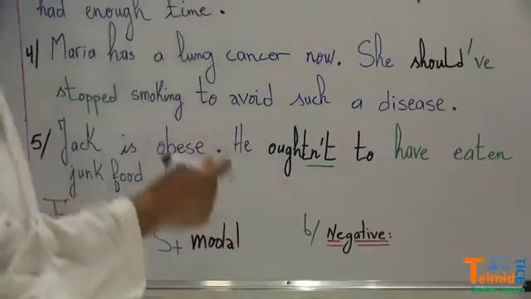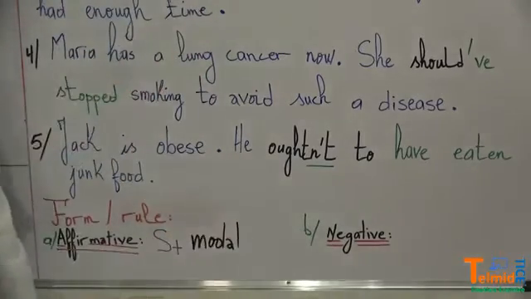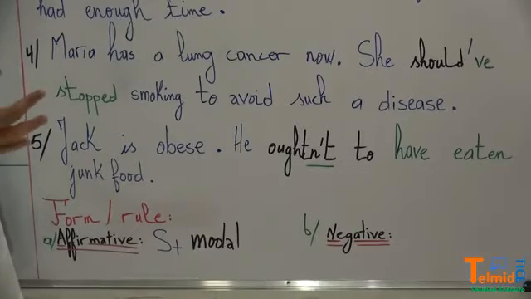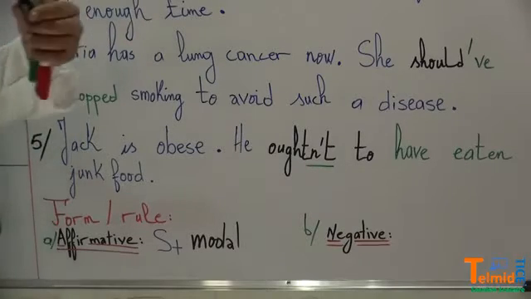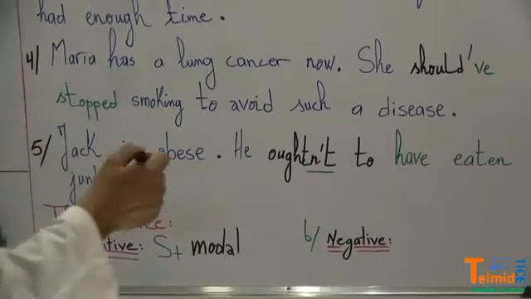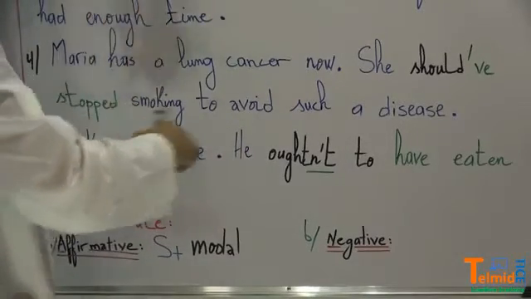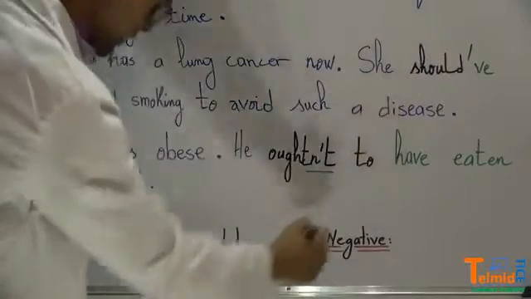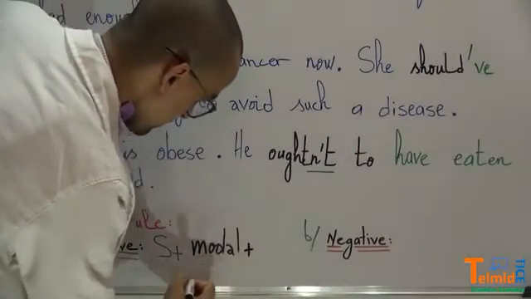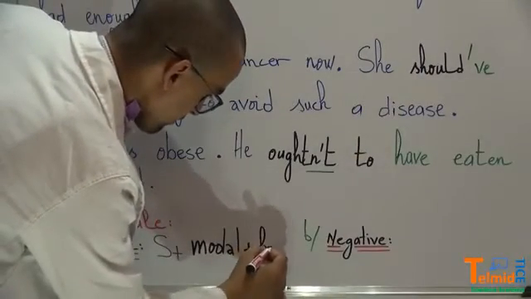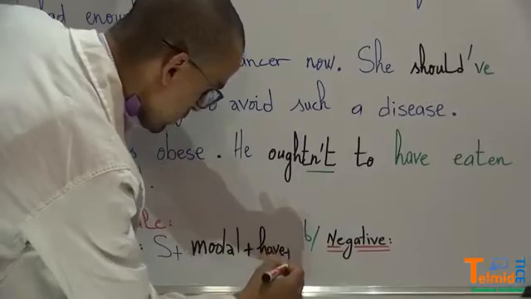Any model, it might be could, it might be must, it might be can, it might be would, it might be might, a lot of should and other models. So model plus have, and have here. Plus what?